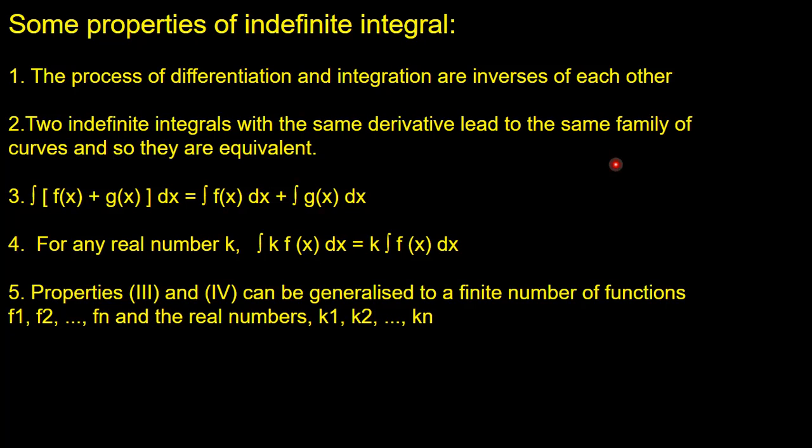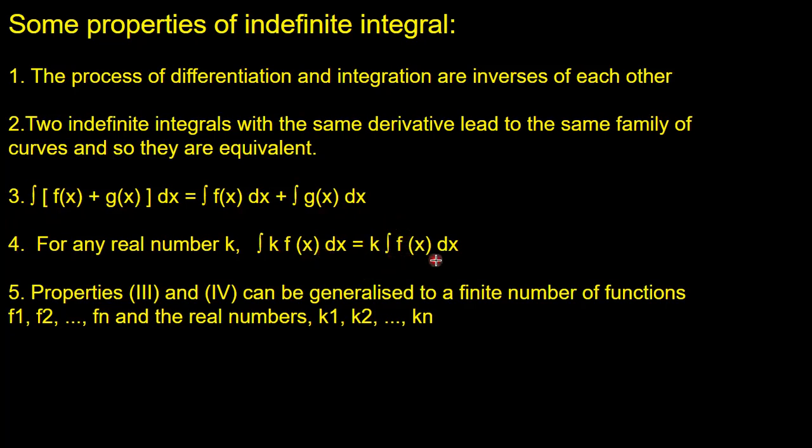The third property, if you see, integration of f(x) plus g(x), they are together inside the bracket. We can actually write them separately, integration of f(x) plus integration of g(x). The fourth property is if there is any constant, any constant real number, that can be taken out of the integral sign, and then we can write integral of k f(x) equal to k times integral of f(x).